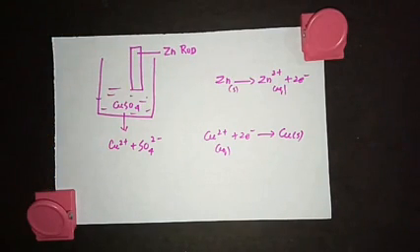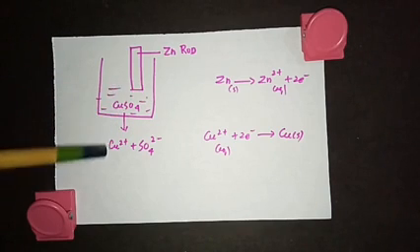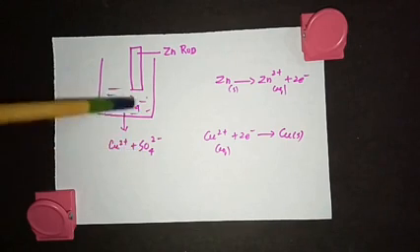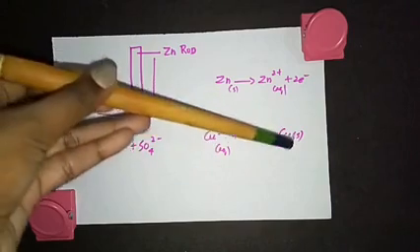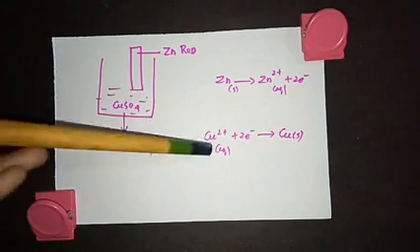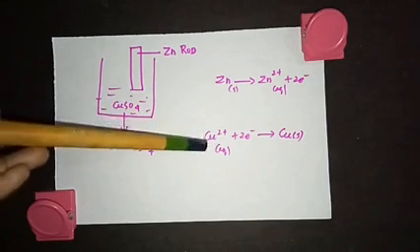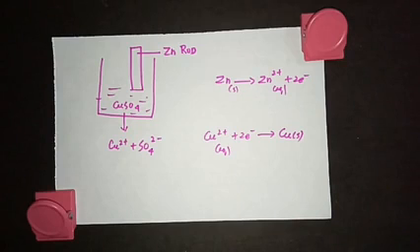Now this copper sulfate is a solution. Here copper is like Cu2+ and SO4 2-. This Cu2+ will take this electron and change into solid copper. I told you the blue color of copper sulfate solution is due to Cu2+ ions. Now these Cu2+ ions are changed into Cu solid. That's the reason why the blue color fades away.